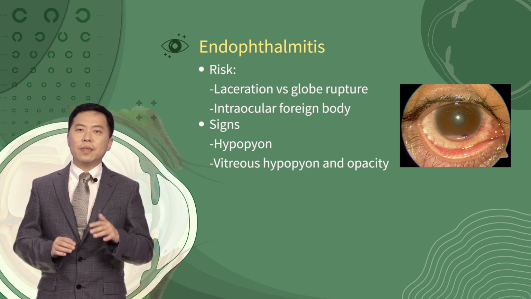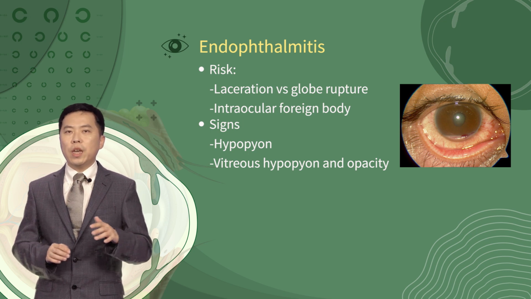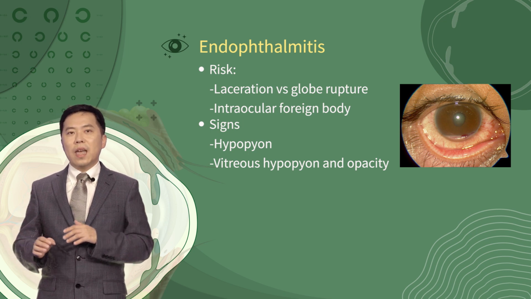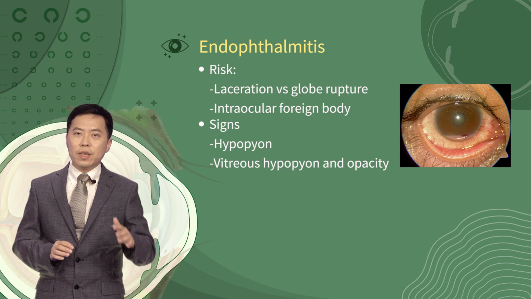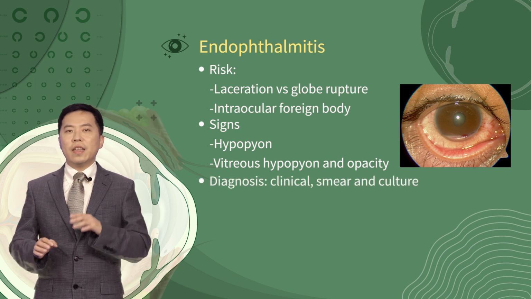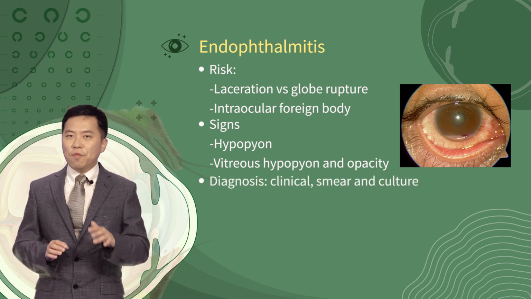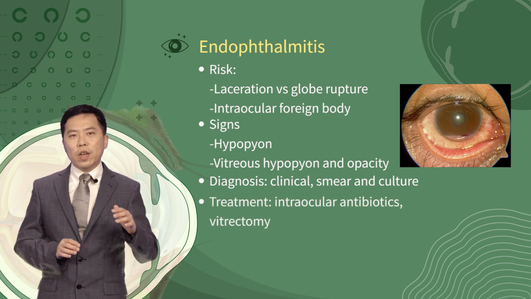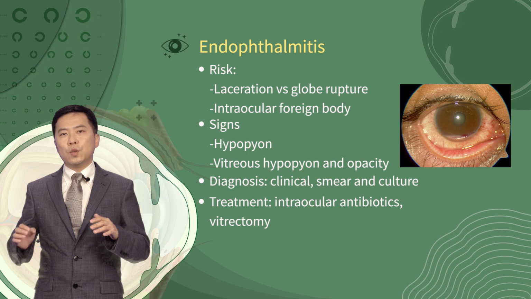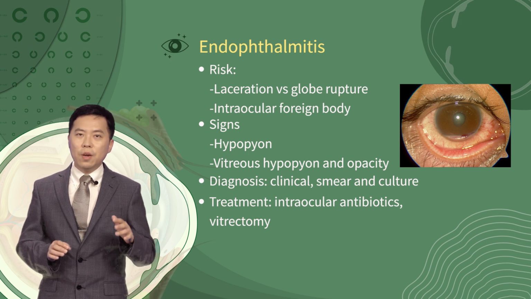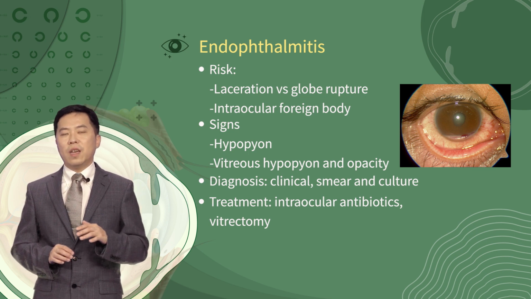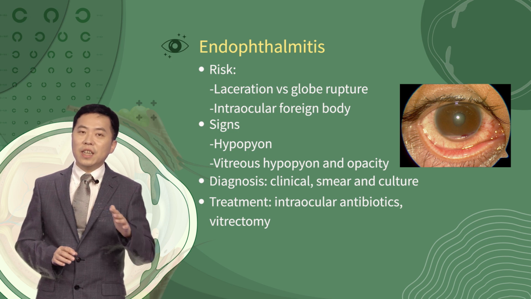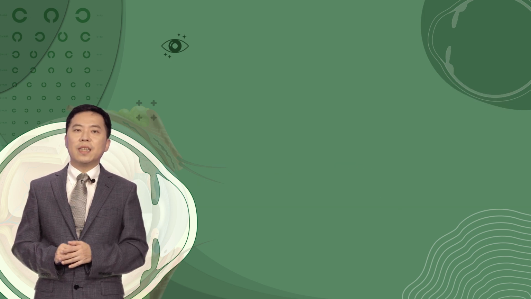Clinical diagnosis can be made based on history and ocular signs, but smear of intraocular tissue, culture, and sequencing techniques should be performed to identify the pathogen. Intraocular injection of antibiotics should be performed as soon as possible to control the infection. Vitrectomy is indicated in severe cases.